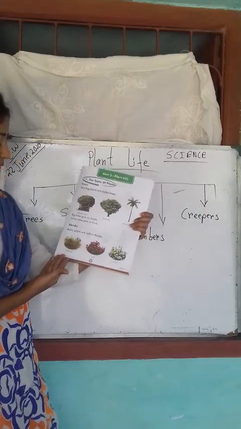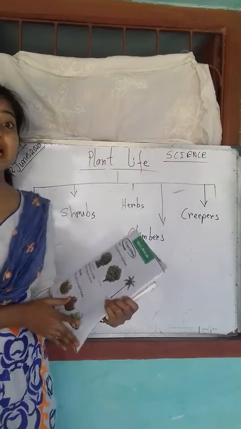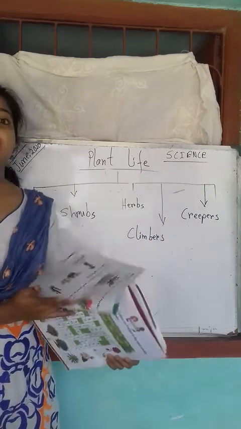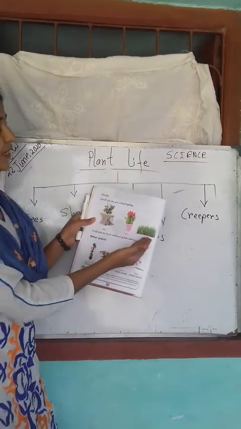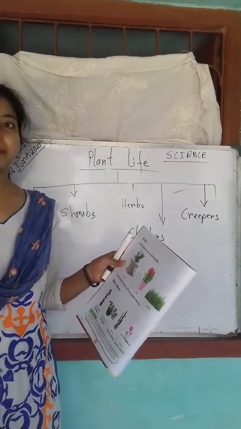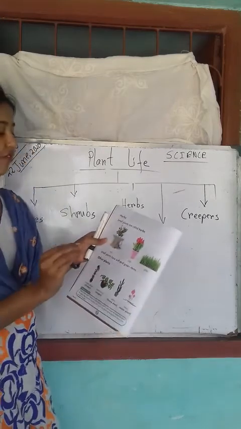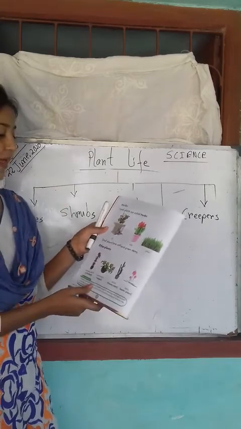And here pictures of shrubs are given. Hibiscus plant, rose plant, jasmine plant are shrubs because they are bushy plants. And herbs: there are tulsi, tulip, grass, which I already told you, aloe vera, and some other plants which have a very soft, green stem. These are called herbs. They are very small plants.